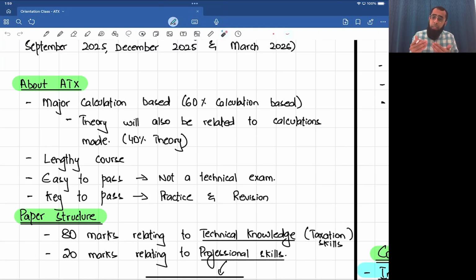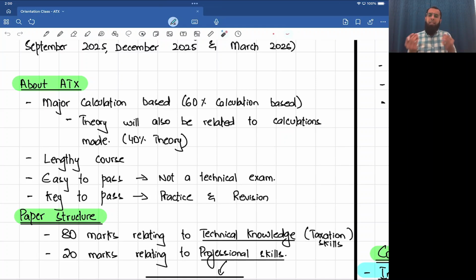See, whenever you are doing the calculations, you have to give small explanatory notes, explain the conditions of the reliefs which you are applying, explain the theory of the tax planning which you are doing. So there is 40% theory, but that theory is not like rote learning theory, like "write a note on taxation." It's not like that. Theory will also be related to the calculations made. So 60% pure calculation, 40% theory. But that theory part is also related to the calculations which you are doing.